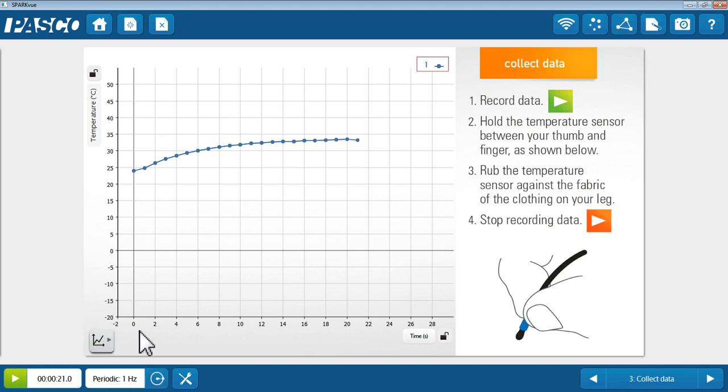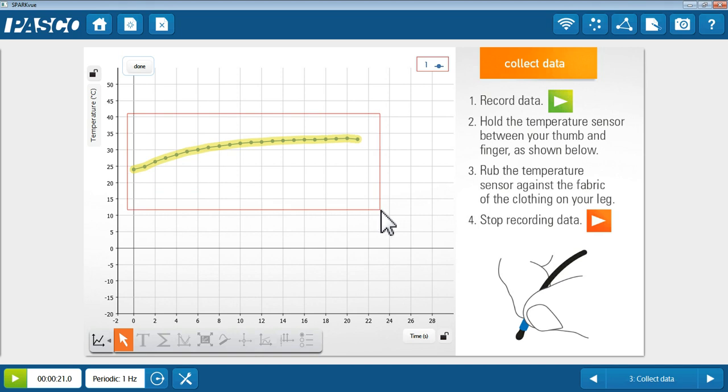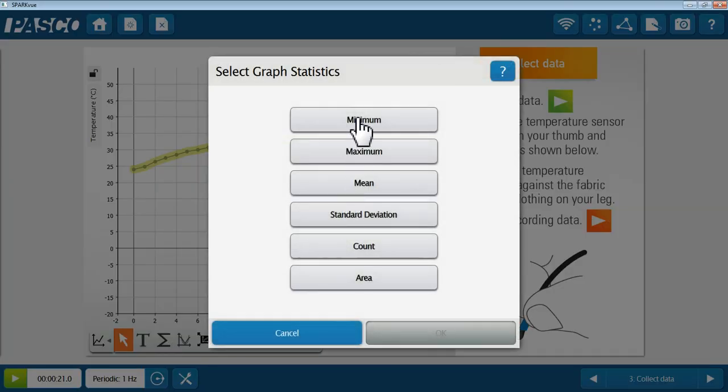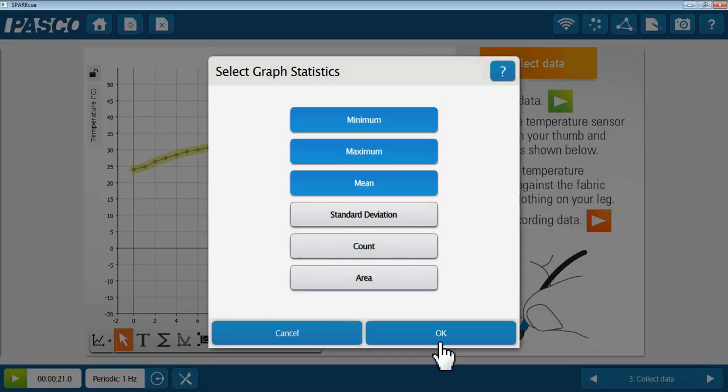This provides you an opportunity to look at the graph tools. You can take the selection tool and select the data points, press done, be able to show statistics on the screen, the max or min, and the mean.